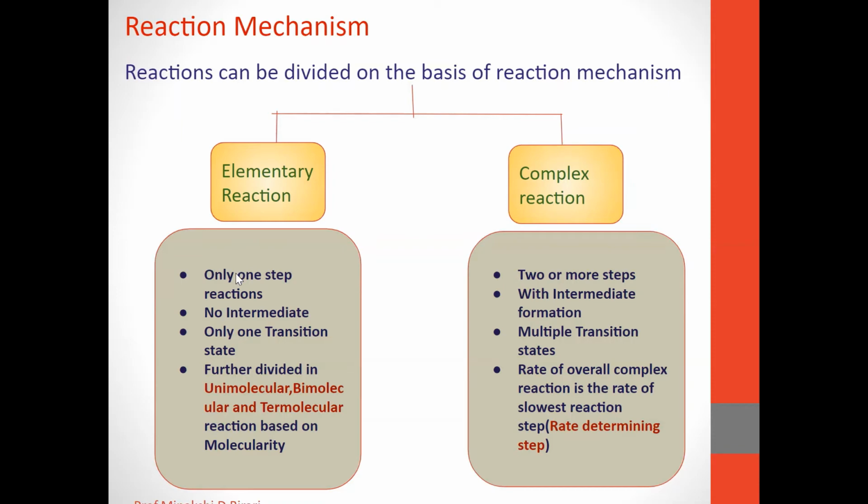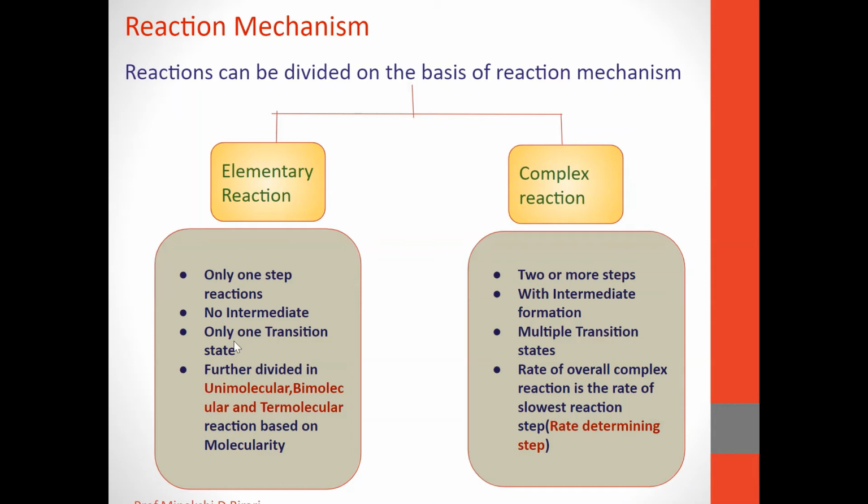Elementary reactions occur in a single step, only one step, whereas complex reactions have two or more steps. In elementary reactions, no intermediate is involved, whereas in complex reactions there is formation of two or more intermediates, that is, multiple intermediate formation.